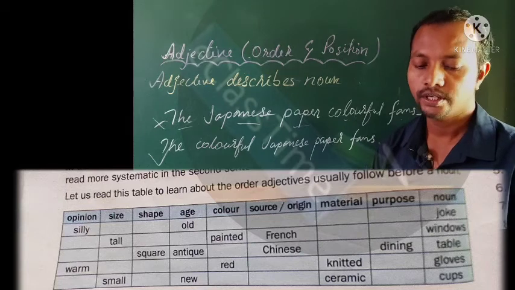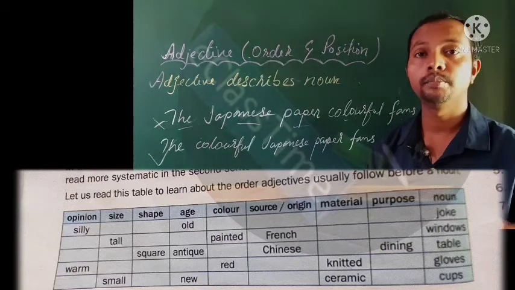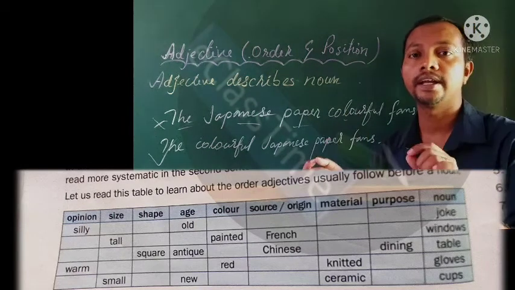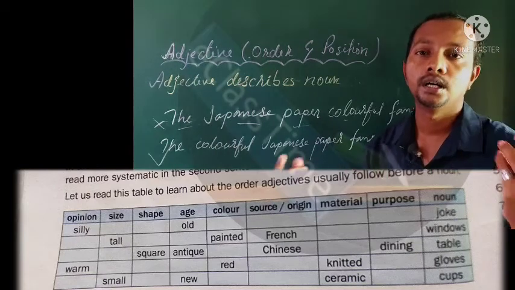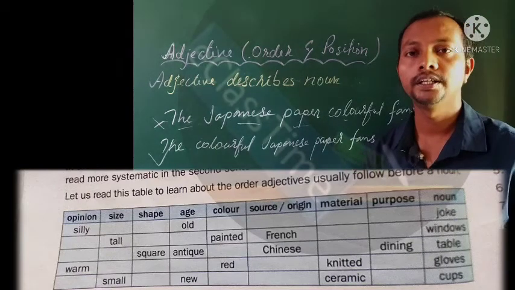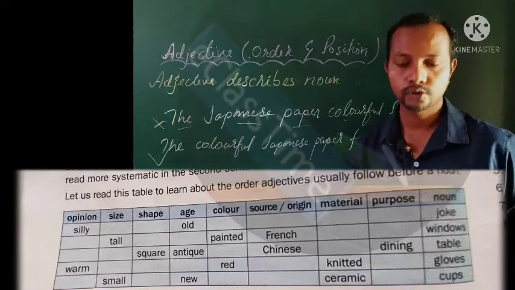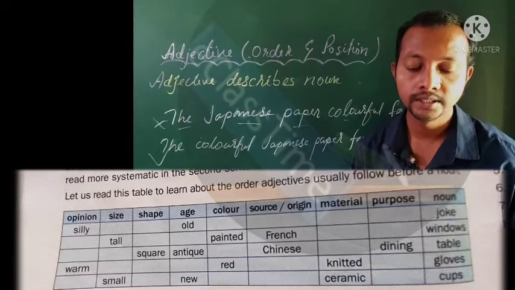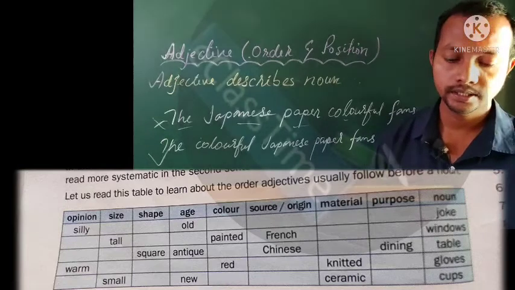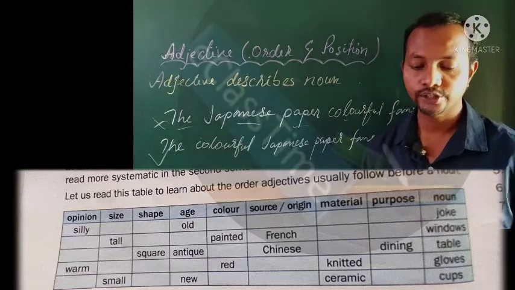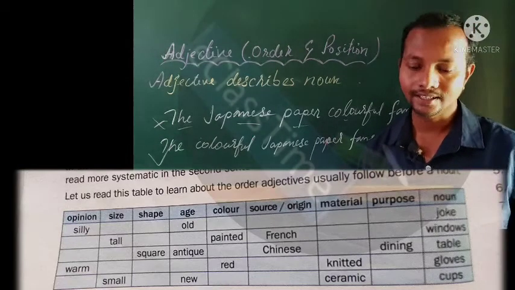The first one is opinion. Is it beautiful, is it sweet, is it ugly, is it smart? So first is opinion, second is size, third shape, then age, then color.